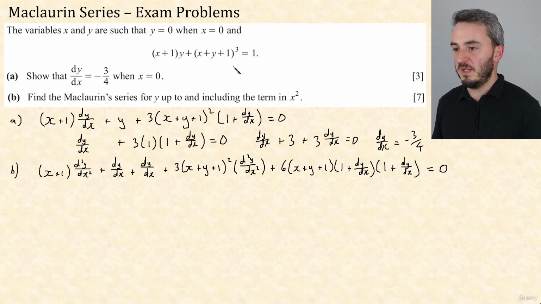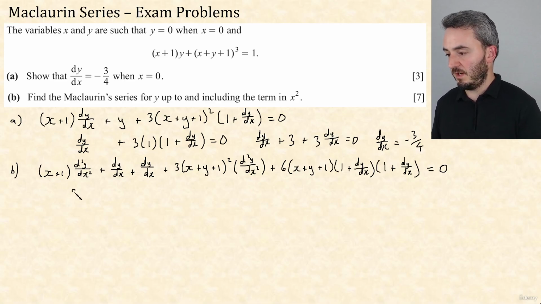Okay, time to sub in. X equals 0, y equals 0, dy by dx is minus 3/4. So 0 plus 1 is 1 times the second derivative, so d2y by dx squared, plus 2 lots of dy by dx. dy by dx is minus 3/4, so that's actually minus 3 over 2 for both of these.